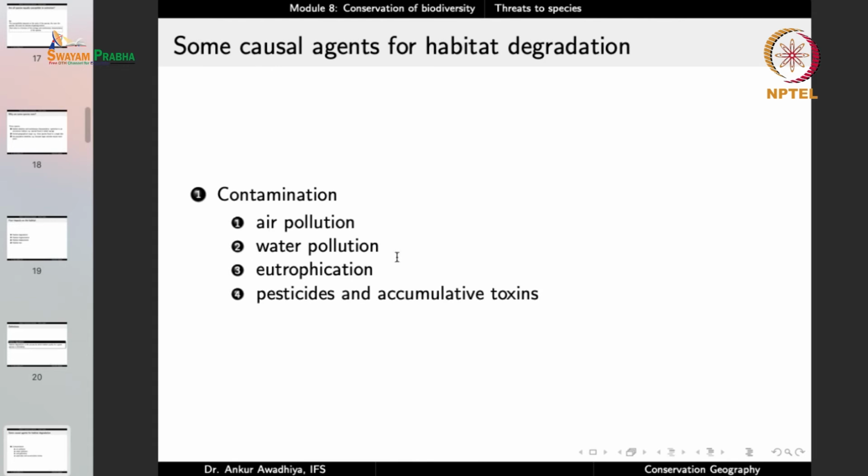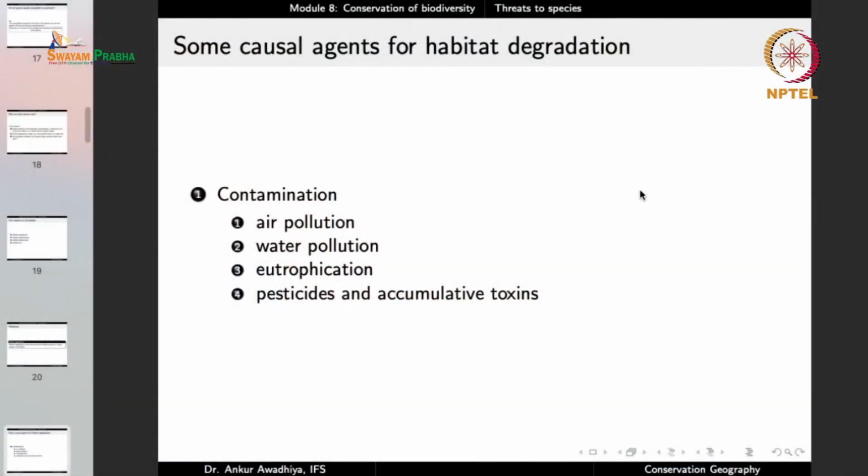We can have air pollution, water pollution, and eutrophication, in which case the fertilizers that are being used in our farmlands make their way into the water bodies through the rain, and once they have reached the water bodies, they increase the algae population and the water plants population to such a high level that there is no space left for other species. And once these large algal blooms die, all of the oxygen in the lake is used up by the decomposition of their bodies. The lake becomes anoxic and no longer able to support any plant life.